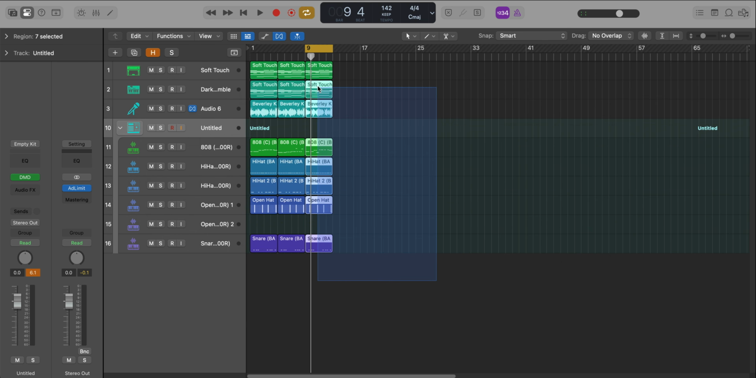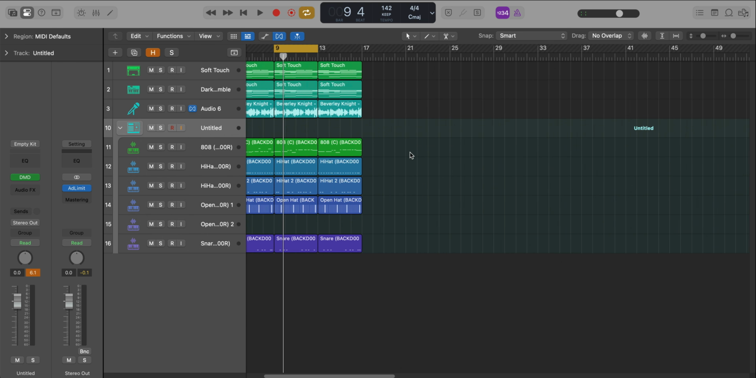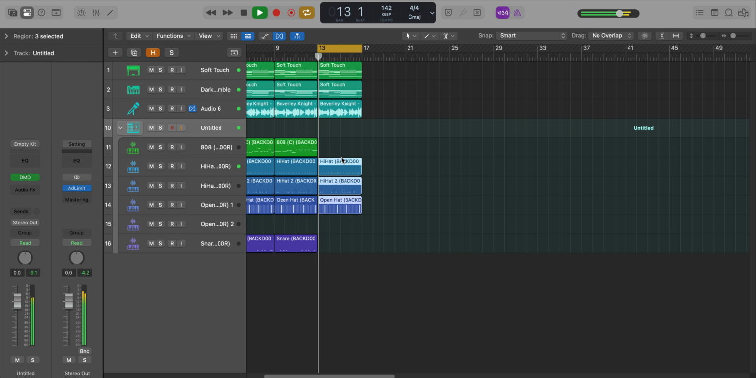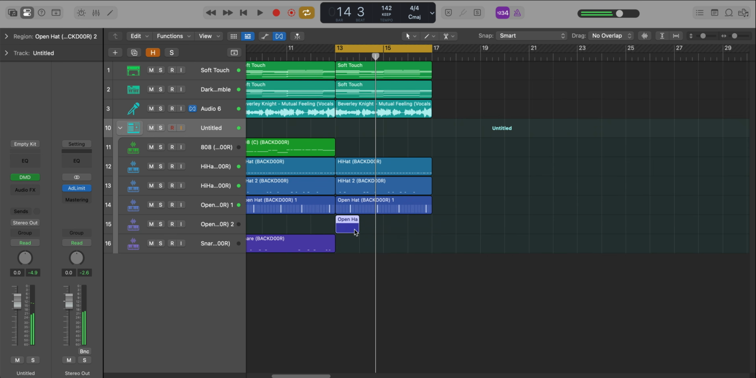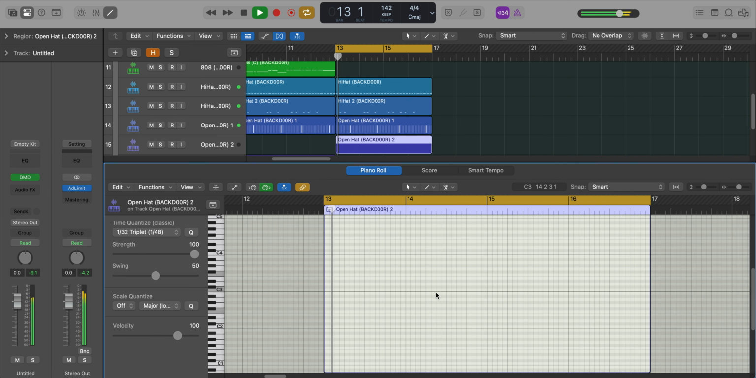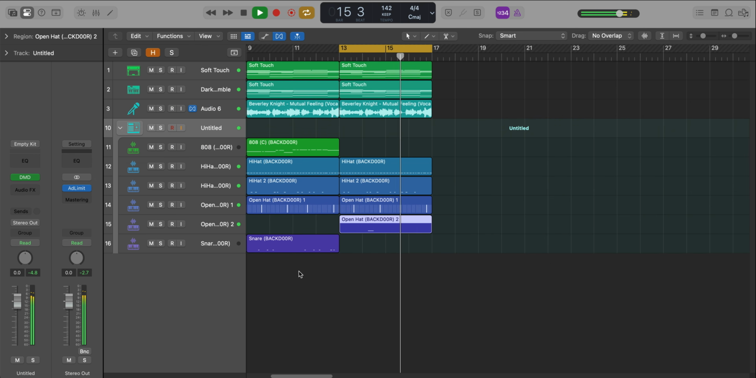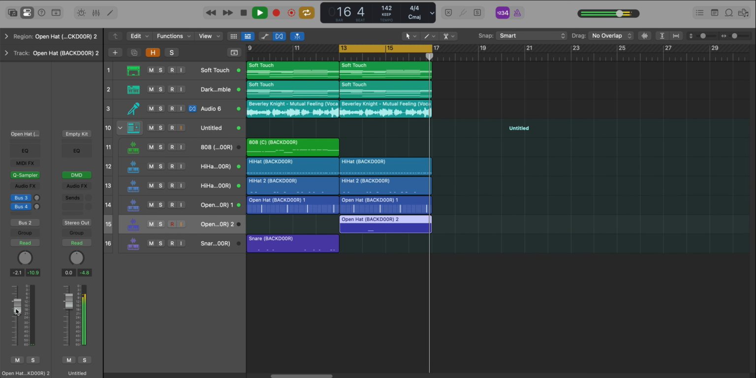Next, let's get to the last sound, which is open hat number 2. And for this one, what we're going to do is copy over everything once again, except we're going to remove the 808 and snare. And it's going to sound like this. And we're only adding really one hit here for the open hat. And that's pretty much it.